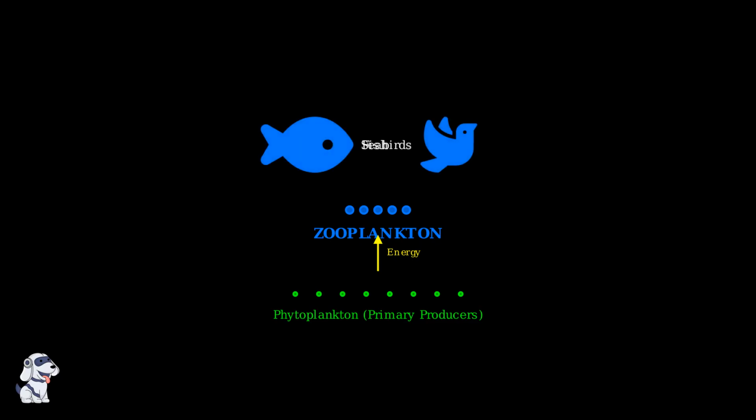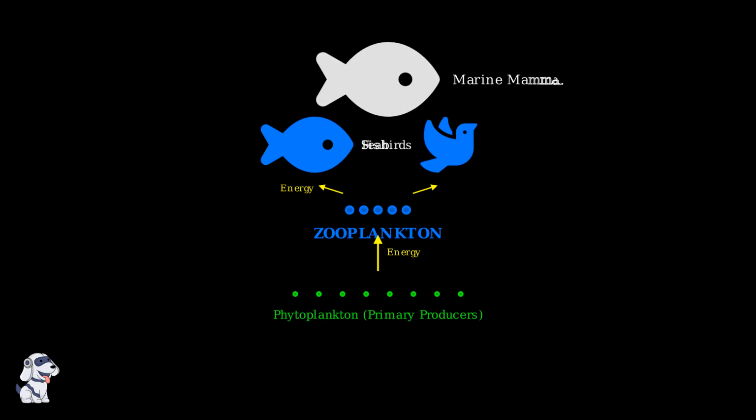They actively consume phytoplankton, converting this primary production into a form that larger animals can access and utilize. Fish and seabirds represent the next trophic level. These animals depend heavily on zooplankton as their primary food source, especially during their early life stages when they're too small to hunt larger prey. At the top of the food chain, we find marine mammals like whales, dolphins, and seals. Many of these large animals either feed directly on zooplankton or consume fish that depend on zooplankton for survival.